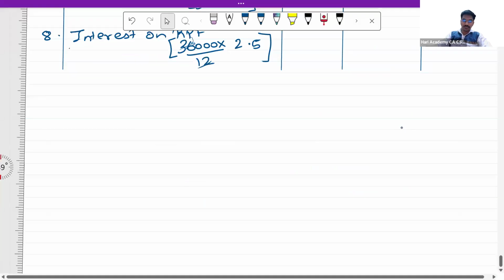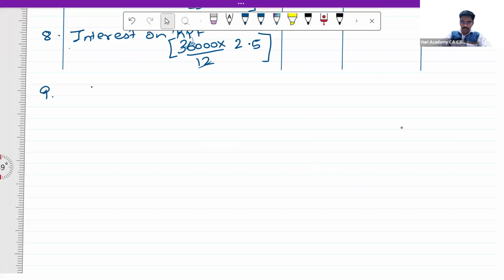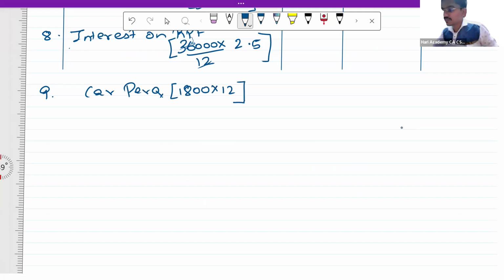Now in this case, car perquisite is 1800 per month, so this total amount is going to be somewhere around 21,600.